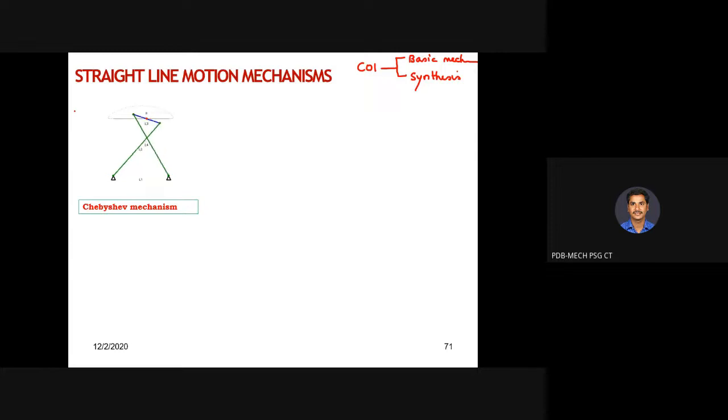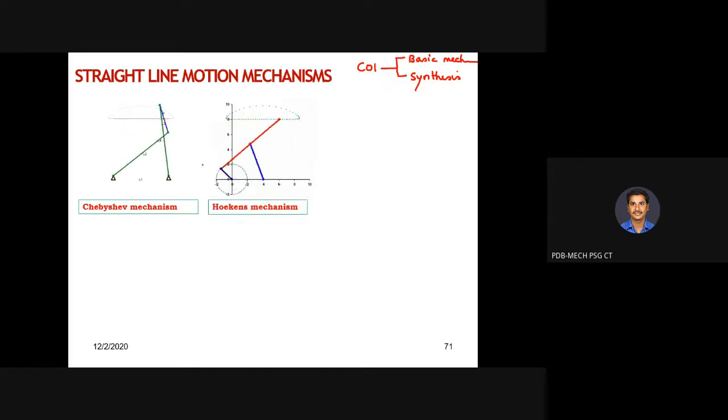If you fix a pen on the midpoint of the coupler, it is going to trace a straight line. That's why it is called straight line motion. So this particular mechanism is called the Chebyshev mechanism.